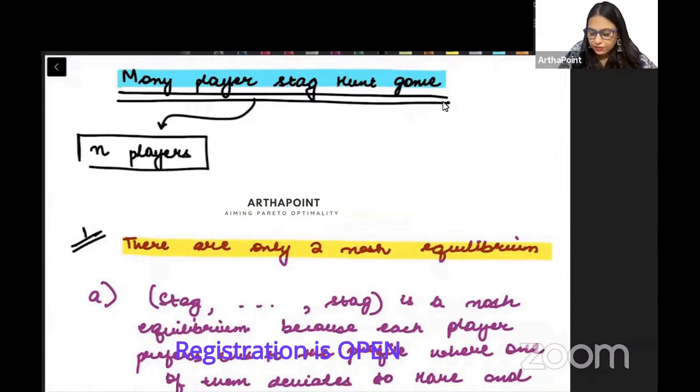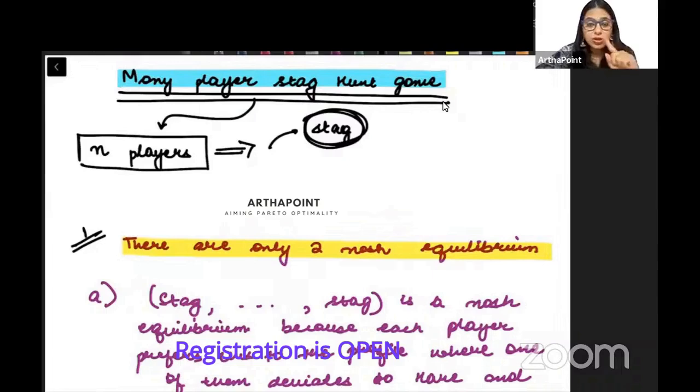If all these n players are together looking for the stag, and no one is looking for a smaller animal, all of them hunting the big animal together, only then will they be able to catch the stag.